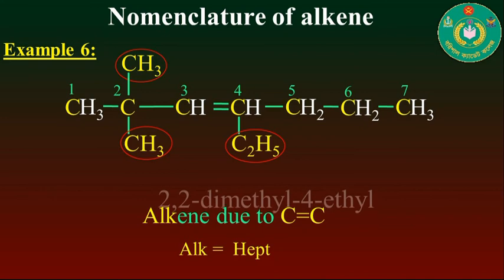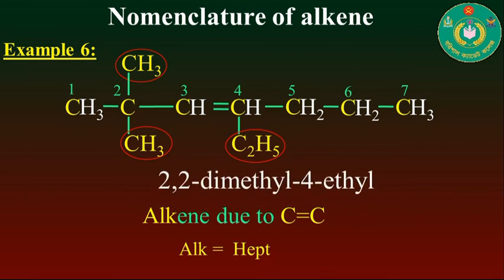So the prefix will be in alphabetical order 2,2-dimethyl 4-ethyl hept-3-ene, where 2,2-dimethyl 4-ethyl is the prefix of this compound, hept will be the root, and 3-ene is the suffix of this compound.